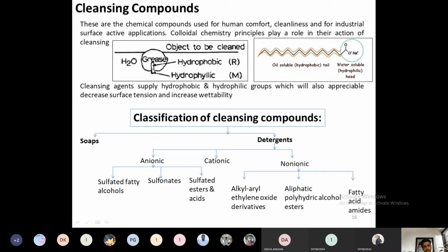This tail, as you can see in the form of a tube, is hydrophobic in nature. As per chemical composition, it is a radical, the fatty acid radical R. It is also associated with one head, which is a hydrophilic molecule, which is nothing but an alkali molecule, like Na for sodium soap. For sodium soap, M means Na. For potassium soap, M means K.